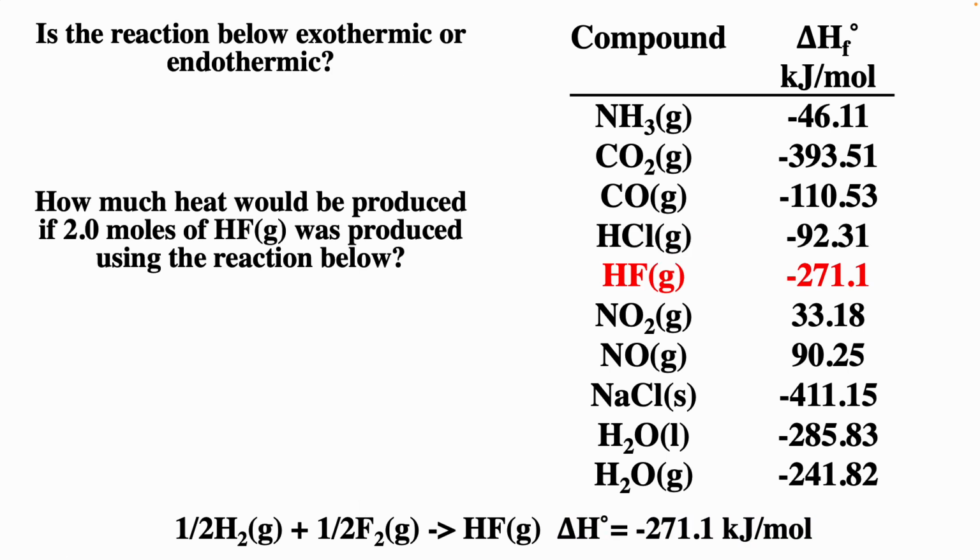HF. And so is the reaction below exothermic or endothermic? And so our delta H is negative. Remember, delta H is just Q under constant pressure and expansion work. And so if it's negative, that means heat's going from the system to the surroundings. And so that means it's exothermic. How much heat would be produced if 2 moles of HF were produced using the reaction below? According to this, for every 1 mole of HF that's produced, you're producing 271 kilojoules of heat. And so if you produce 2 moles, that would be 2 times 271, or 542.